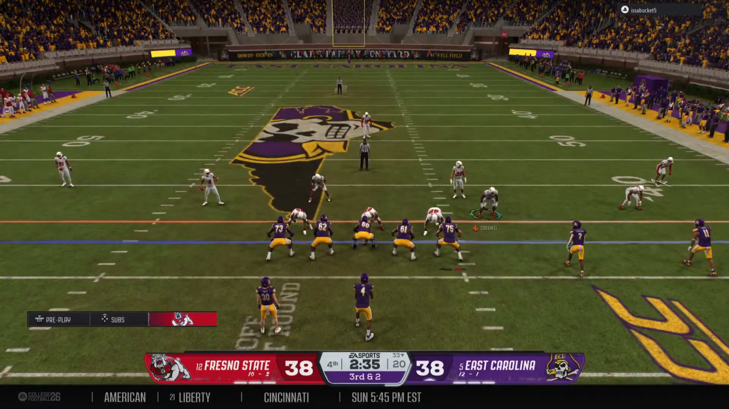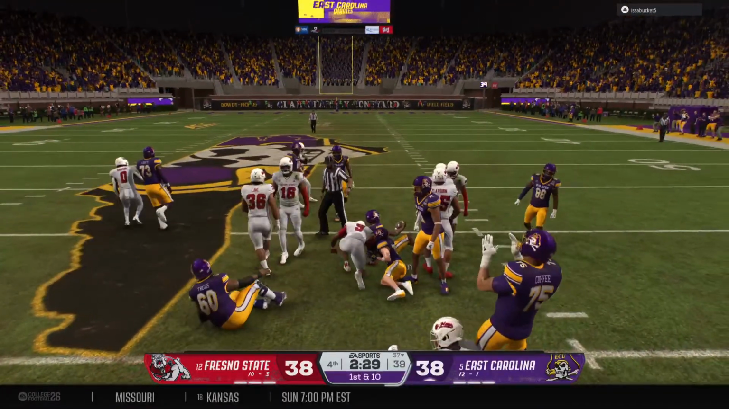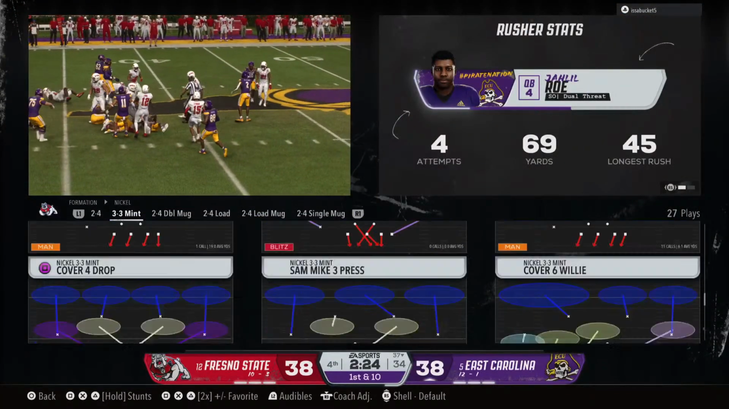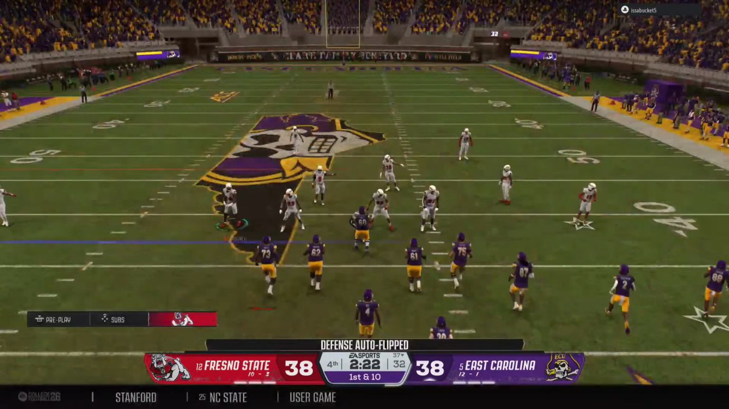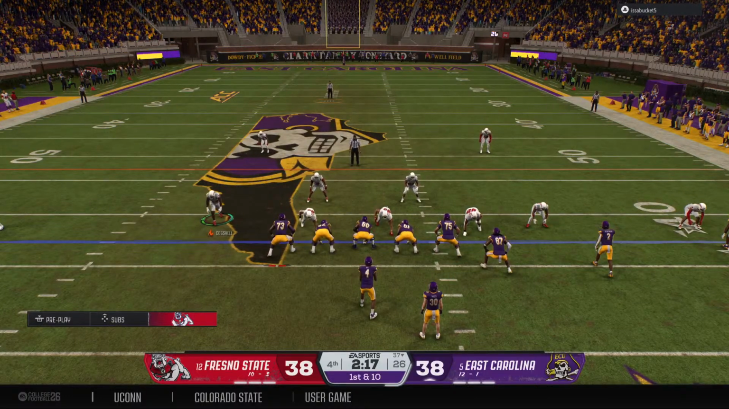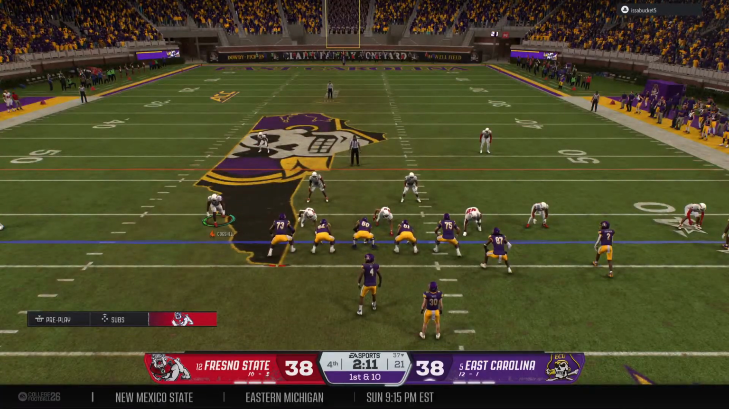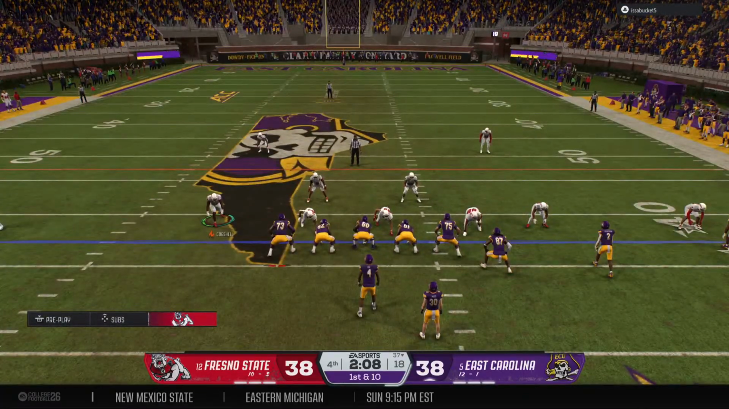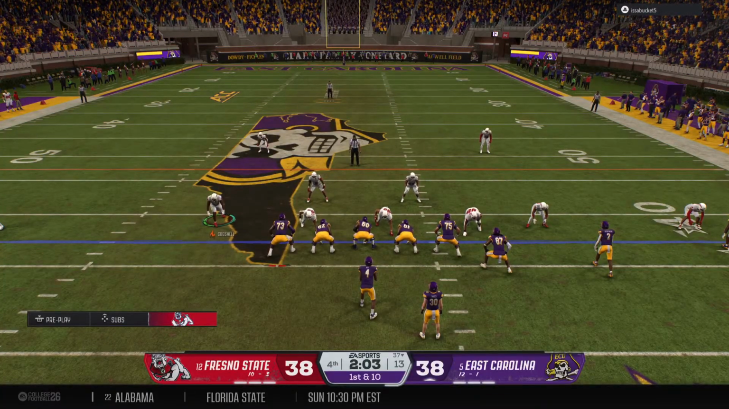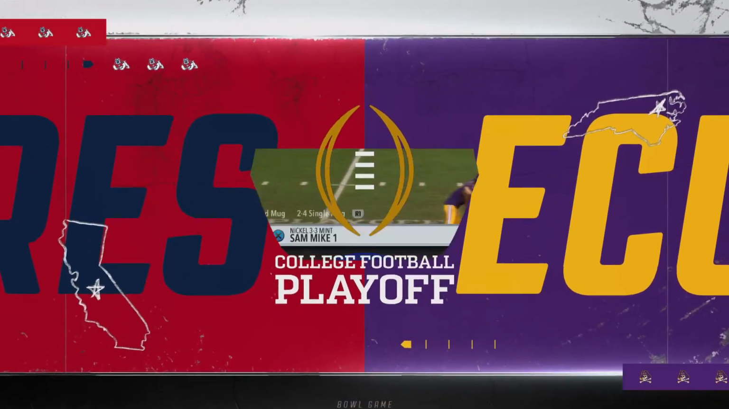It's 3rd down and 2. That's a designed quarterback keeper. The Pilots churn out another 1st down. It's a 1st and 10 play coming up for the offense. Here we go, here we go. Clock stops officially, 2 minutes to go before the end of this game. We'll take a quick pause.